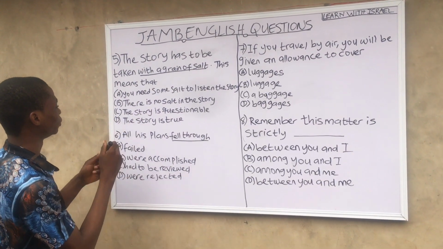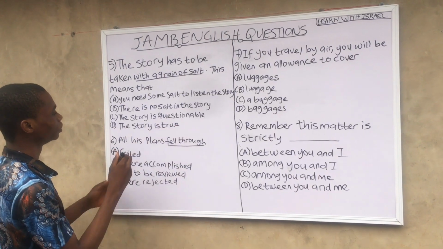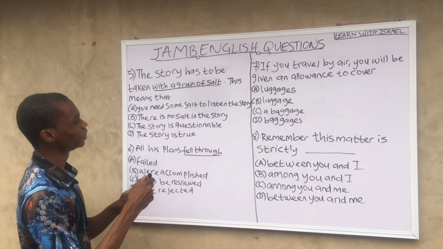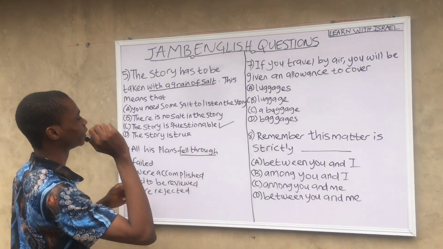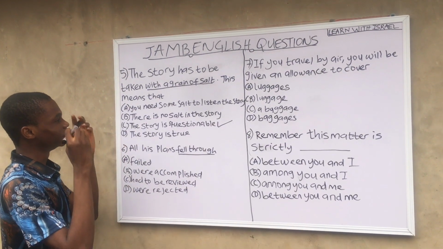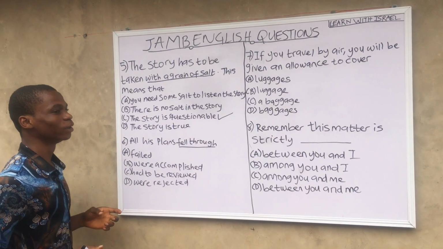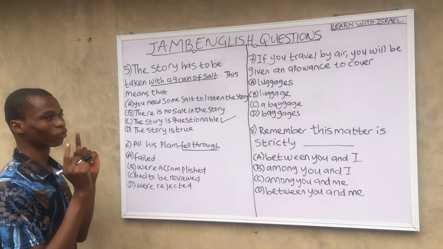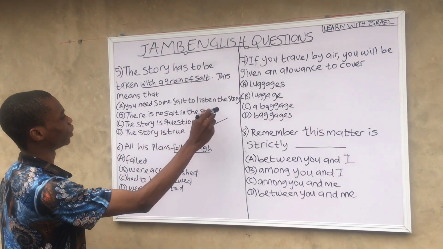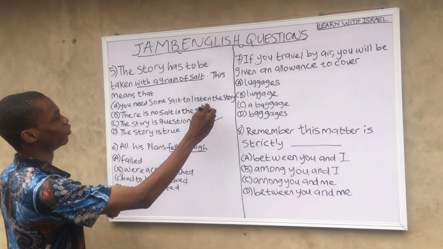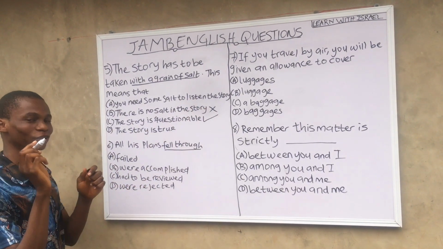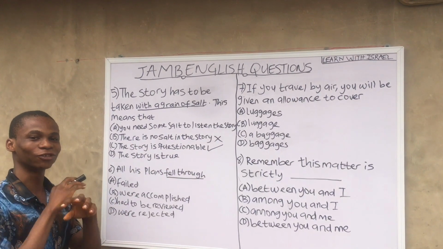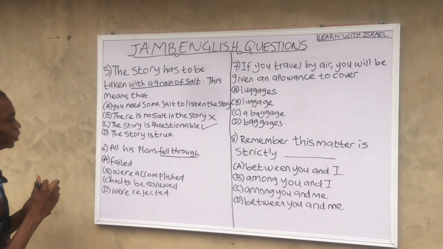So let's start from option D. The story is true. No, that's wrong. Option C, the story is questionable. Yes, that's correct. With a grain of salt, interpreting it means questionable. It means the story is not true, which is also questionable. Option B, there is no salt in the story. That's wrong. JAMB always use this kind of option to convince you guys. And option A, you need some salt to listen to the story. That's totally wrong.